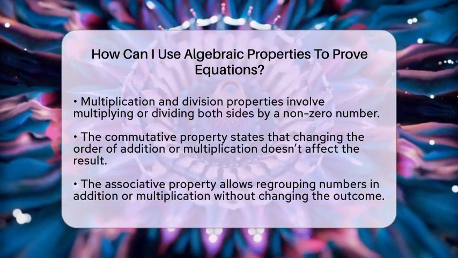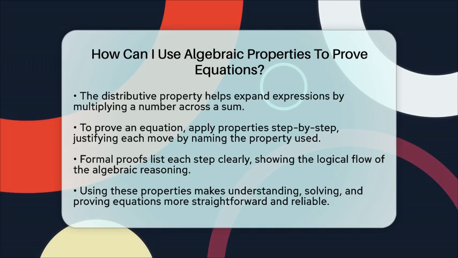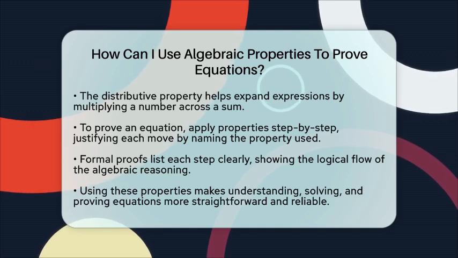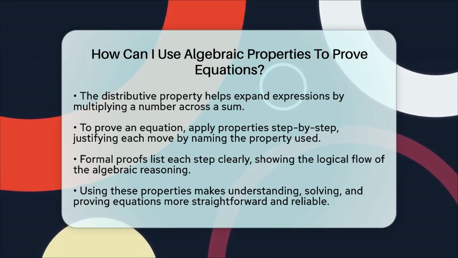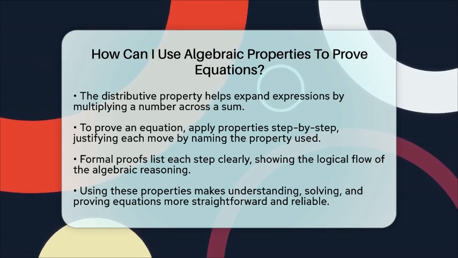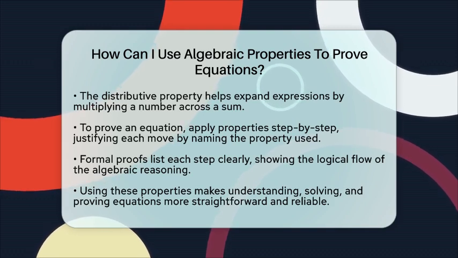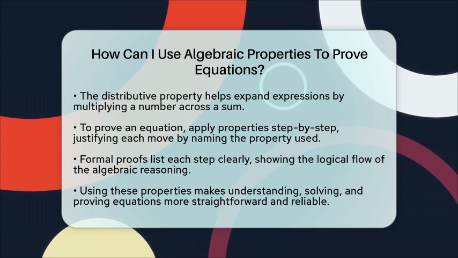To prove an equation, you start with what you know and apply these properties step by step. Each move must be justified by naming the property used. For example, if you want to prove that 2x plus 4x equals 6x, you can show that 2x plus 4x equals the same as (2 plus 4) times x, which simplifies to 6x. This shows the original statement is true.